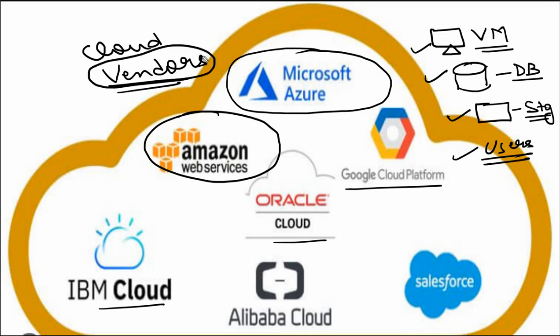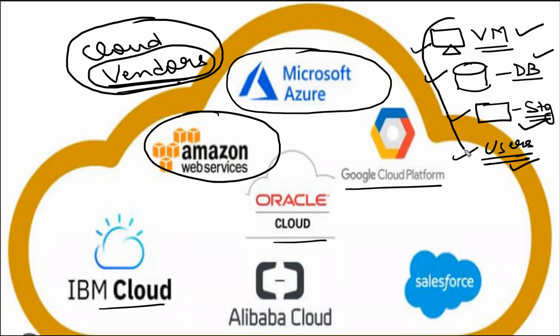When I talk about the vendor, I am talking about the services which they are offering. So what I understood is that cloud vendors are those companies, those organizations, which are providing us the resources on demand.